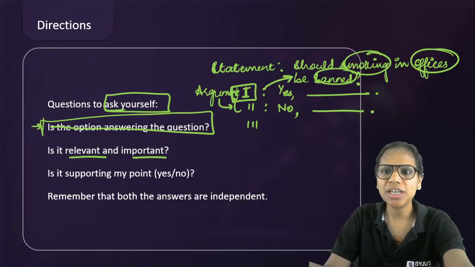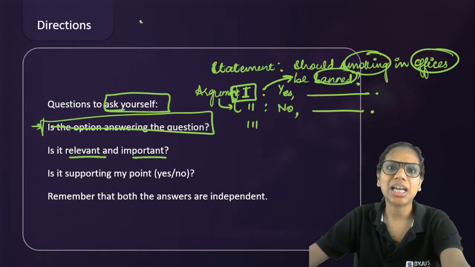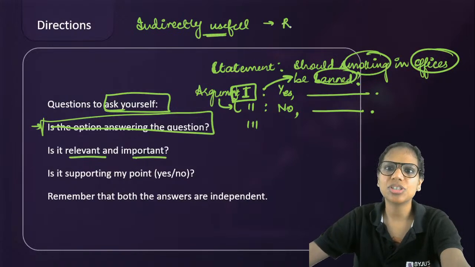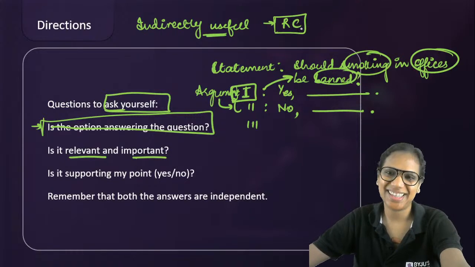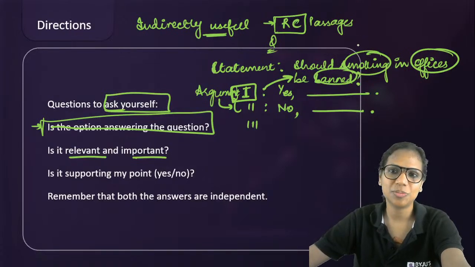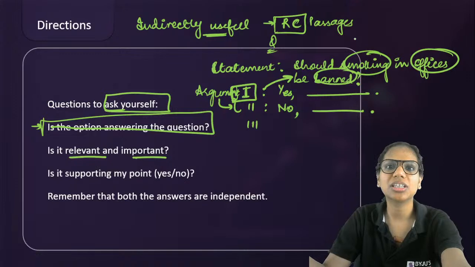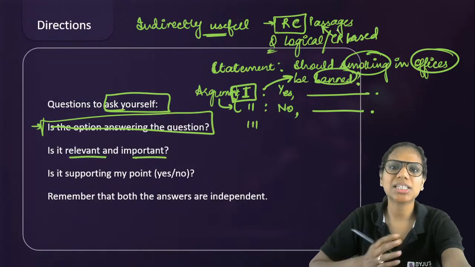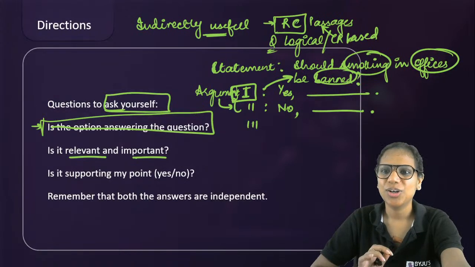Right? Abhinay, for CAT preparation, this will be indirectly useful to you. Why? Because in your RC passages, sometimes you do get questions that involve logical reasoning, right? So in your RC passages, you get questions like, which of the following strengthens the author's central argument in the passage? So there the concepts of strengthening the argument will be involved. So you do get logical structure questions or CR based questions in your RC passages. That's how it will help you.